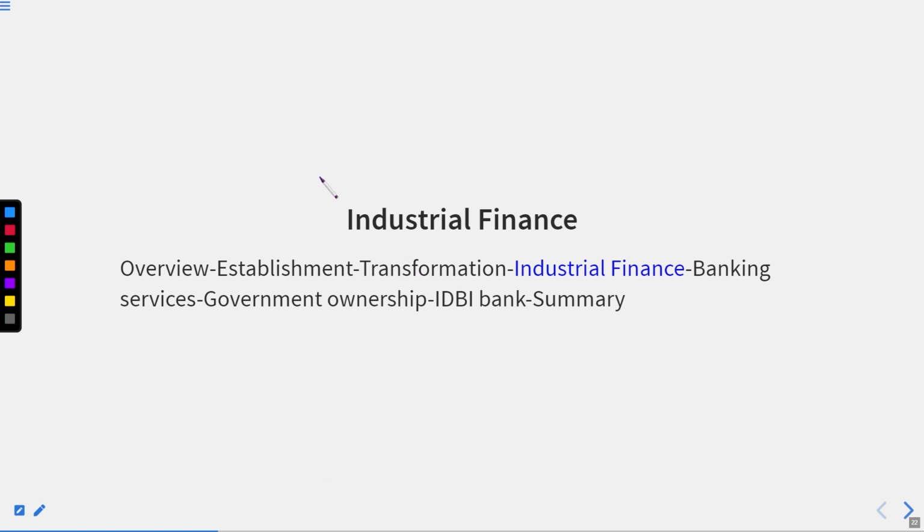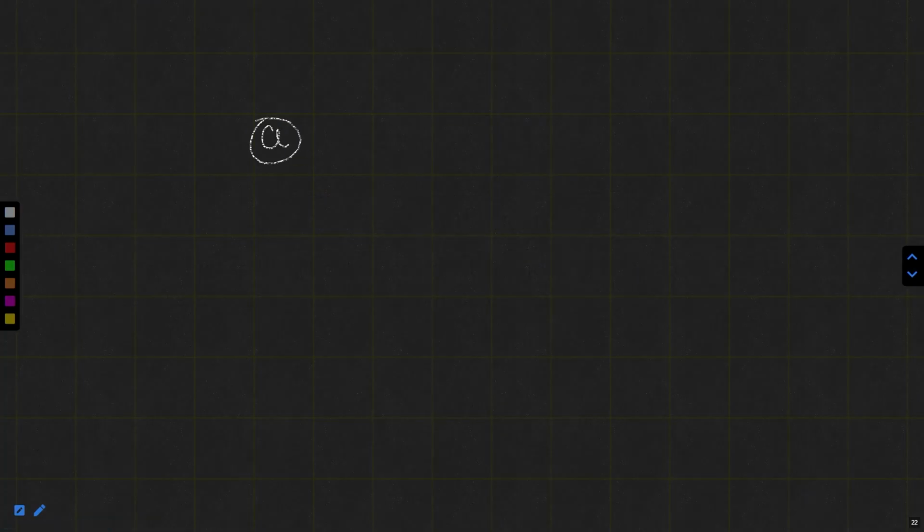We are going to start with industrial finance. Before this, let me give you a little overview of the previous lecture. Remember, I told you one thing: at the time when we established the IDBI, the banking system of India was not able to support the industries and the corporations because of a few reasons, and I presented you the three main reasons.